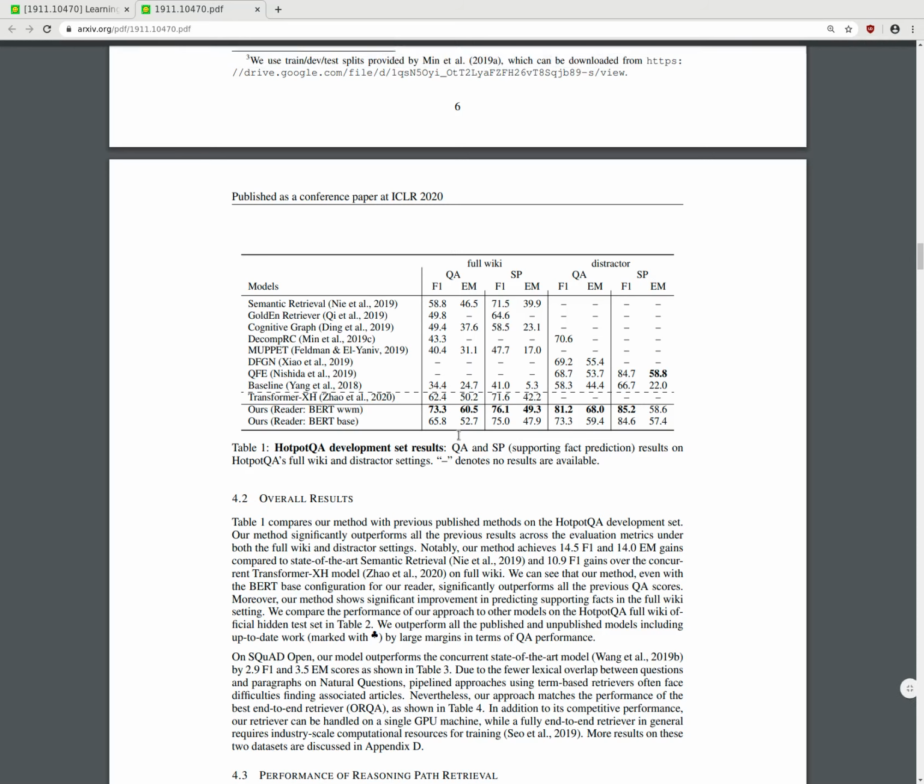And then on the other datasets, the jumps are smaller. On SP, full wiki, on the distractor benchmark, they seem to do very, very well. On the full wiki in the SP setting, supporting fact prediction, they don't actually do that much better, but on the QA they do. And in the distractor setting, they do very well.